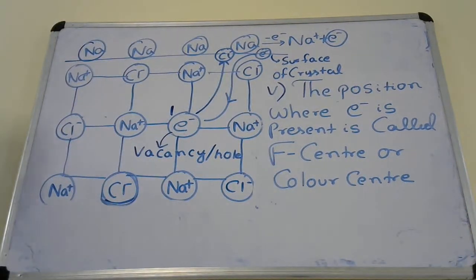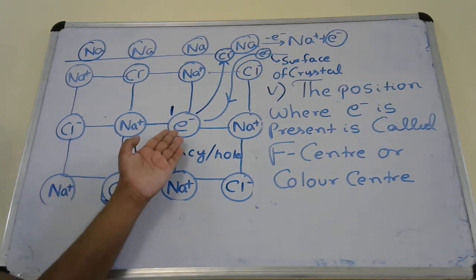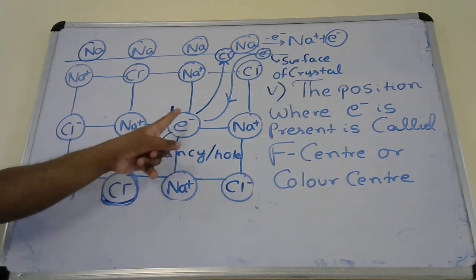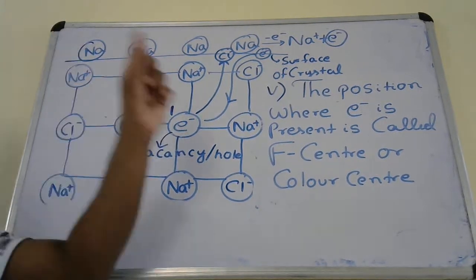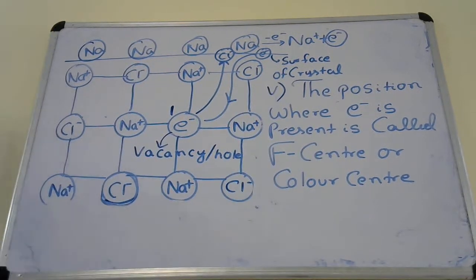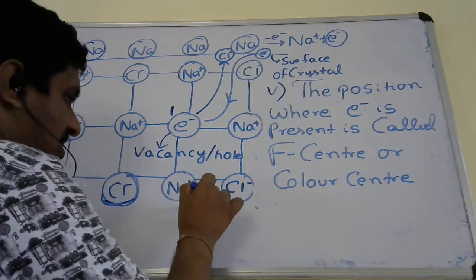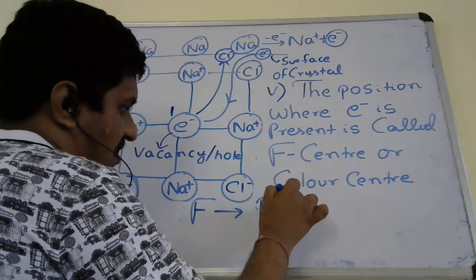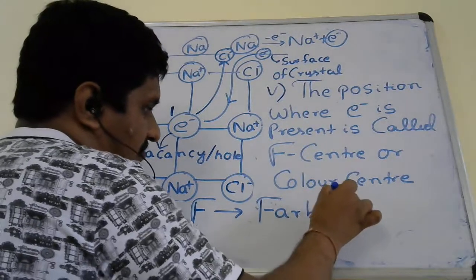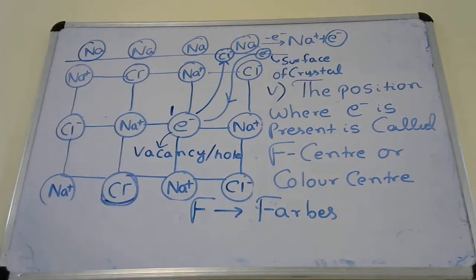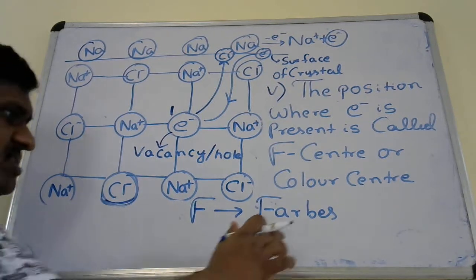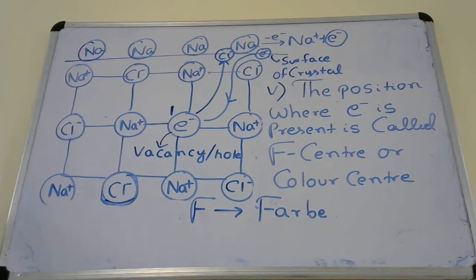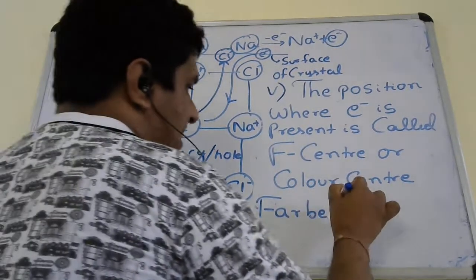The vacant position which was occupied by the electron, this position where the electron is present, is called F center or color center. F is a letter coming from a German word Farb, meaning color.